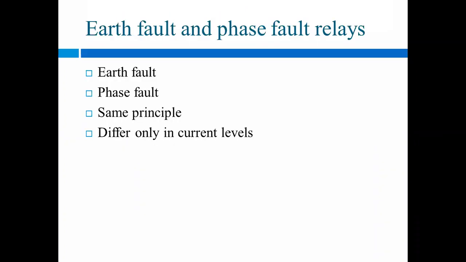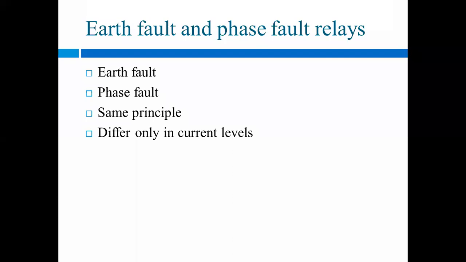After that, we have seen the earth fault and phase fault relays. What is meant by earth fault and phase fault? Earth fault is the fault which involves the ground or earth. For example, there are different types of faults: single line to ground fault, line to line fault, and double line to ground fault.